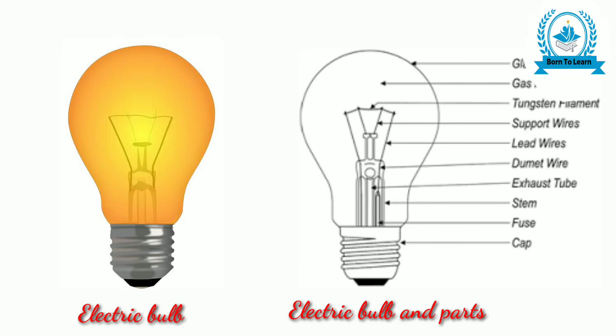Tungsten metal is used for making the filaments of electric bulbs because it has a very high melting point of 3380 degrees Celsius. The electric bulb is filled with a chemically unreactive gas like argon or nitrogen or a mixture of both.